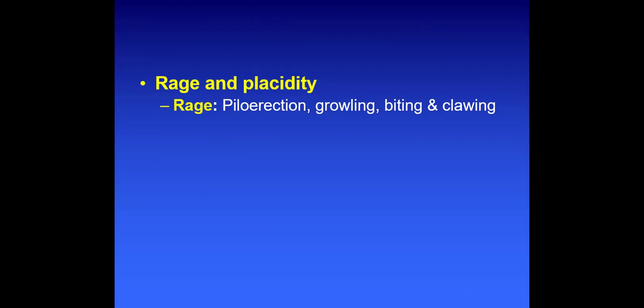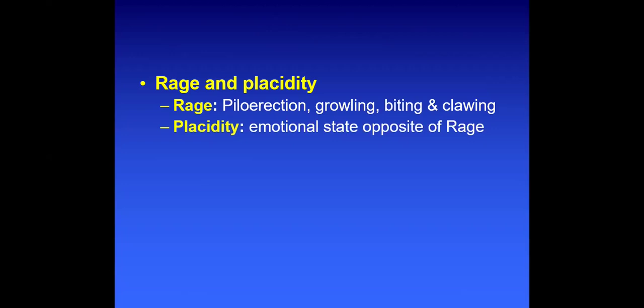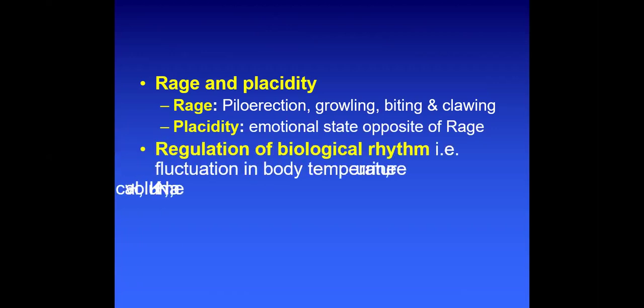So actually this is placidity, when a person lacks that expression of anger, that is known as a placid person. So rage and placidity: the characteristics of rage are piloerection, growling, biting, and clawing, while placidity is the emotional state opposite of rage.